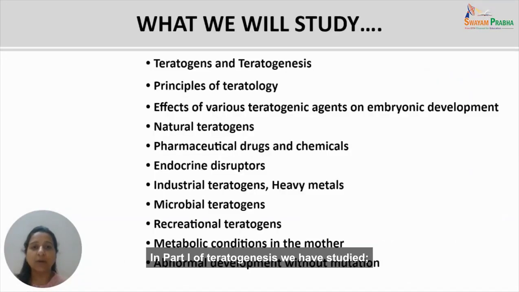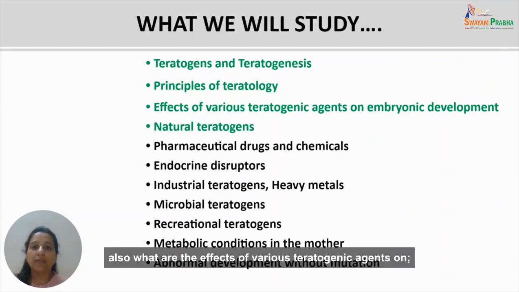In part 1 of teratogenesis, we have studied what are teratogens and teratogenesis, what are the principles of teratology, and also what are the effects of various teratogenic agents on embryonic development, in which we are done with natural teratogens, and we are currently doing pharmaceutical drugs and chemicals.